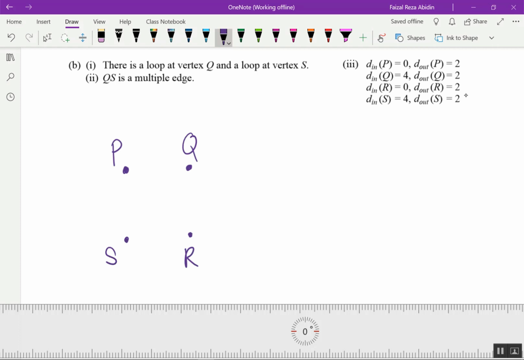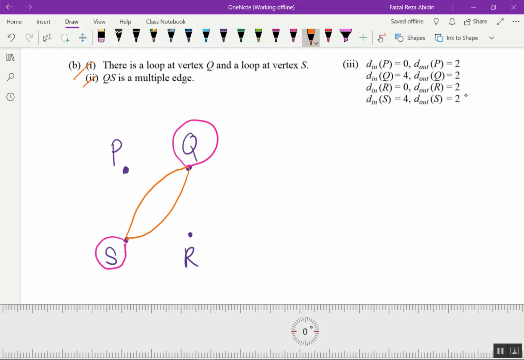Given here, there is a loop at vertex Q. I just draw my loop over here at Q, and one more is at S. A loop. And QS is a multiple edge, so I have my multiple edge over here. That one, number 1, B1 and B2 done already.